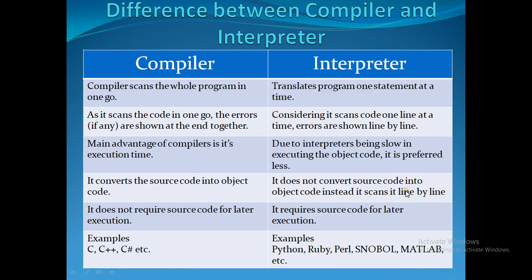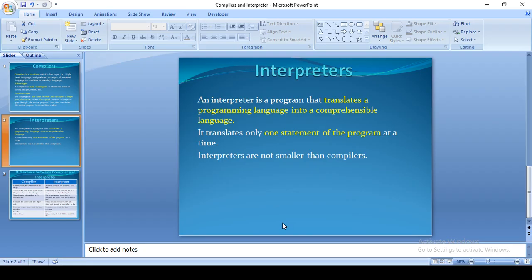But in the case of interpreters, the source code is not converted to object code. So each and every time the need comes, it again scans the source code, again scans the line by line statements, and verifies whether an error is there. So it takes time. The examples of compilers are C, C++, C#, etc. Interpreters are Python, Ruby, Perl, Snowball, MATLAB, etc. This is the main difference between compilers and interpreters.